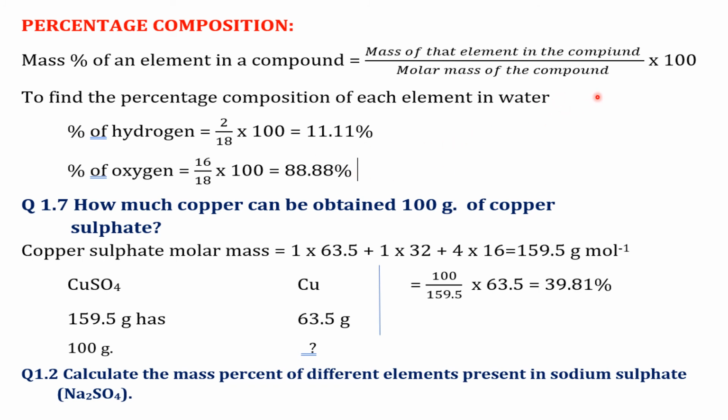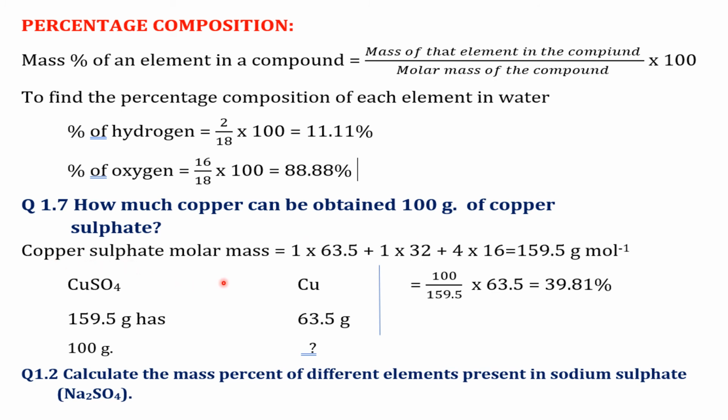Molar mass of water is 18. Therefore, percentage composition of hydrogen equal to 2 by 18 into 100, that is 11.11. And percentage of oxygen is 88.88. Now let us do a small problem based on the above calculations. Question number 1.7 from NCERT textbook. How much copper can be obtained from 100 gram of copper sulfate?